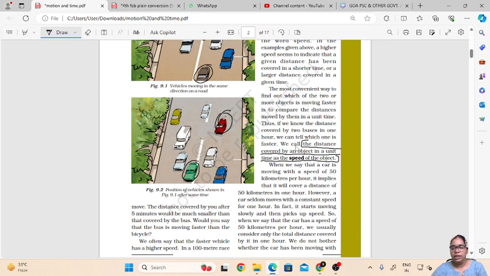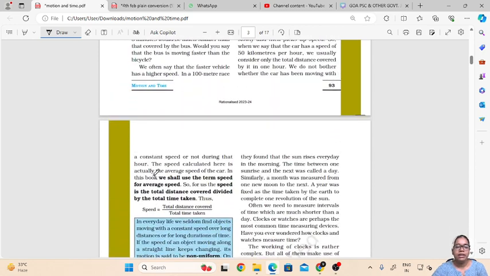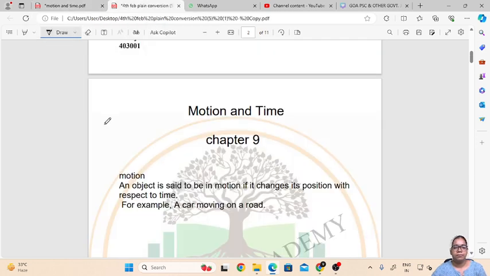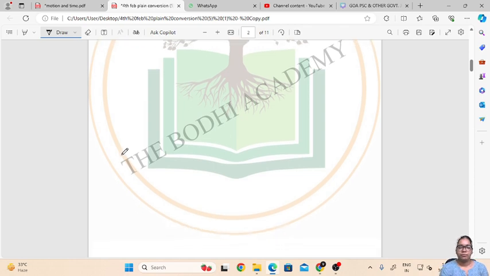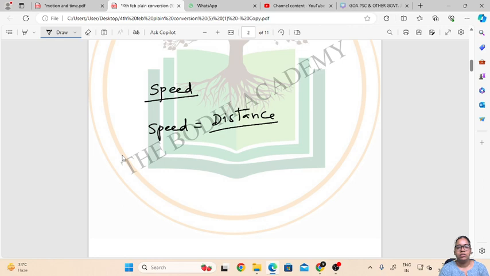The speed of an object can be determined using a formula. So we can say that speed is equal to distance upon time.